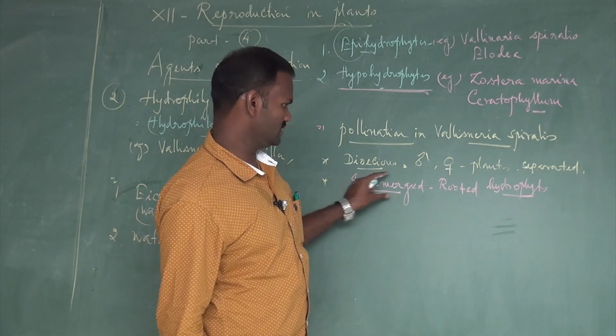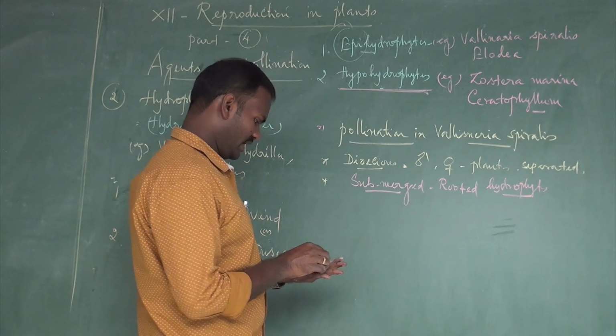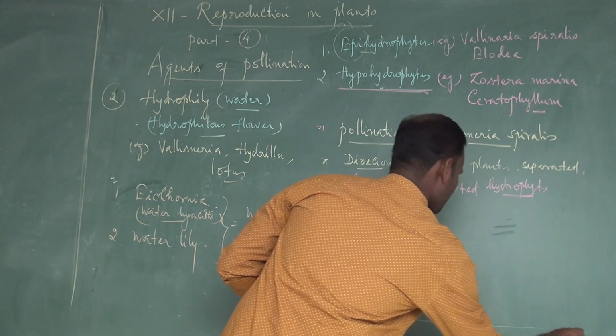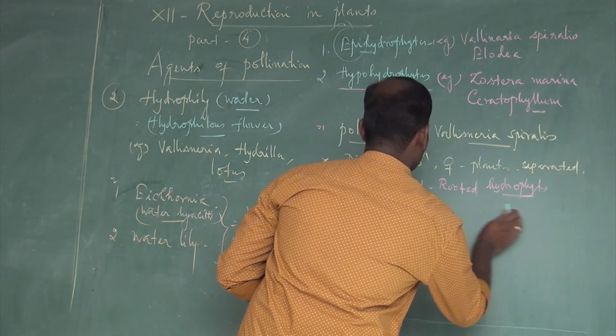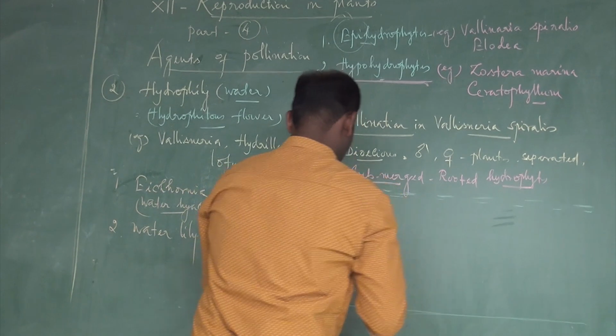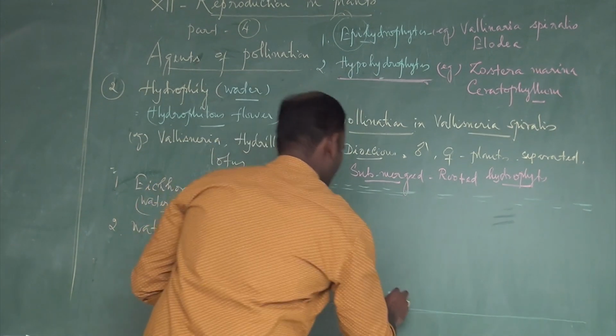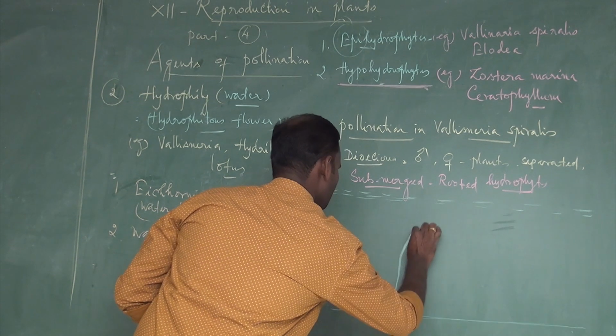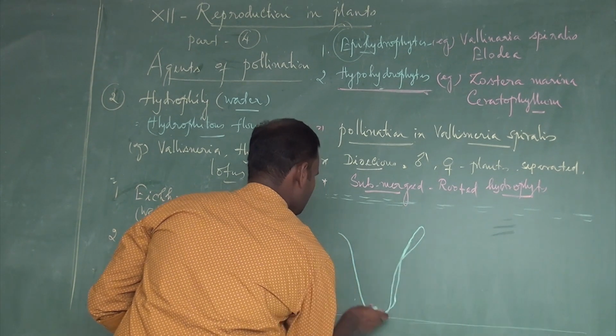These are called submerged rooted hydrophytes. To understand, take the diagram. It is the water level. It's a plant.